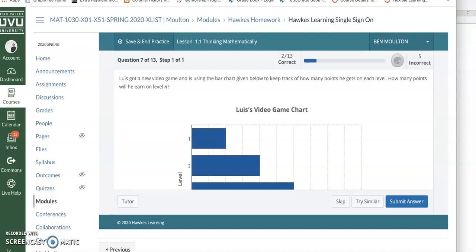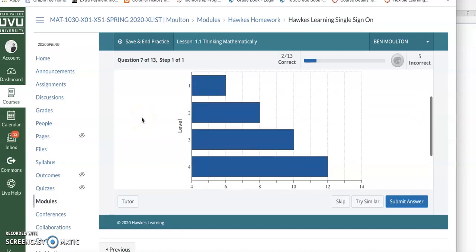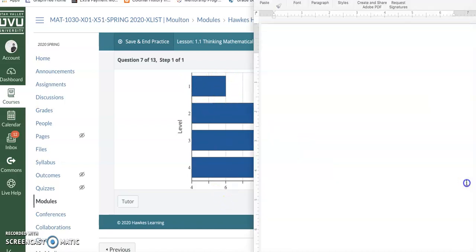Alright, here we go. Luis got a new video game and is using the bar chart given below to keep track of how many points he gets on each level. How many points will he deliver on level n? Alright, there's a couple ways to take a look at this. In my opinion, the easiest thing to do is to just look at one of these. You know what? I'm just going to start with the first one. So for your first bar, it looks like he's at 6, right? So I'm just going to enter the number 6 here in my little scratch pad here.